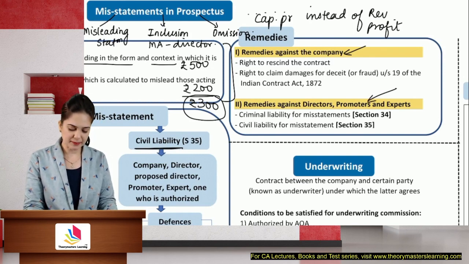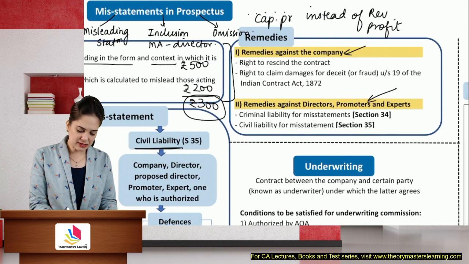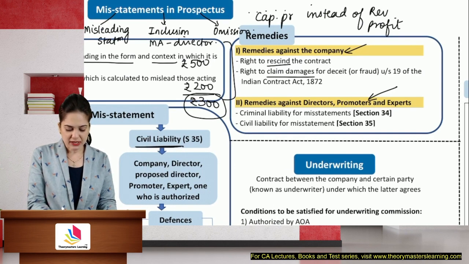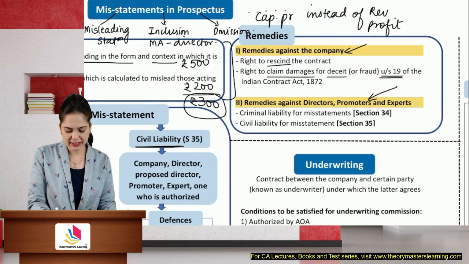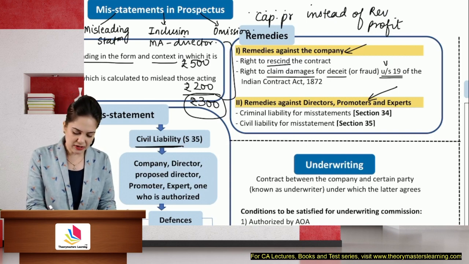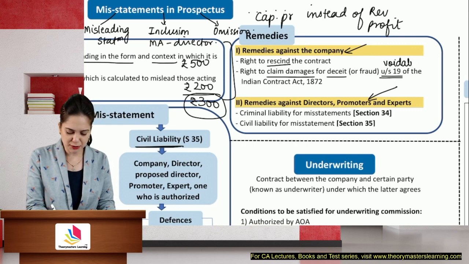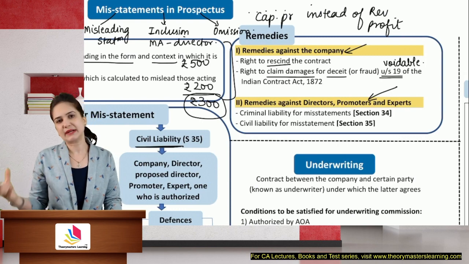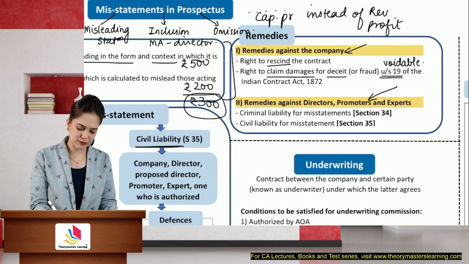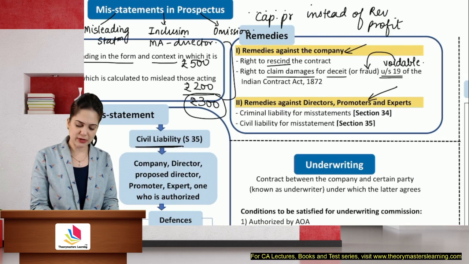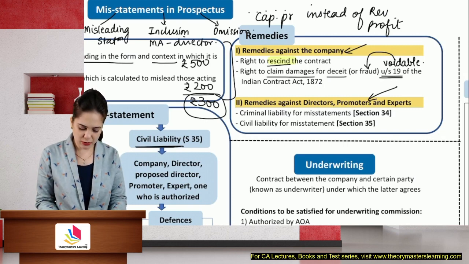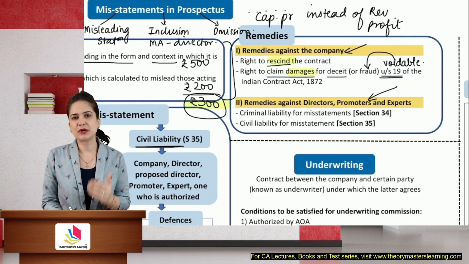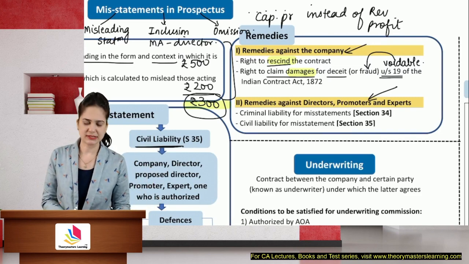They are personally liable. So you can cancel the contract as soon as you come to know about the misstatement. You can also claim damages for deceit or fraud under section 19. Section 19 says that a contract where the consent is obtained by coercion, undue influence, fraud, misrepresentation, is voidable. So yes, we also have 19A for undue influence, but here it is saying that it is voidable when fraud is involved. So you can cancel the contract, you can claim damages. How to claim damages? I have shown it to you. We bought shares at 500, the price reduced to 200, 300 rupees per share is the loss.